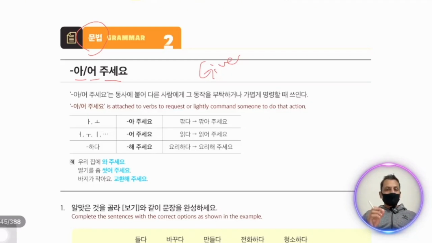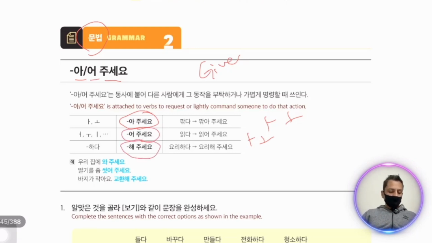If you are asking someone a verb, then you must add a and o before chuseo. If the last letter in your verb is a and o, then you must say a chuseo. And if you don't have a and o at the end of your verb, then you will say o chuseo. And if hada format, then you will say he chuseo.